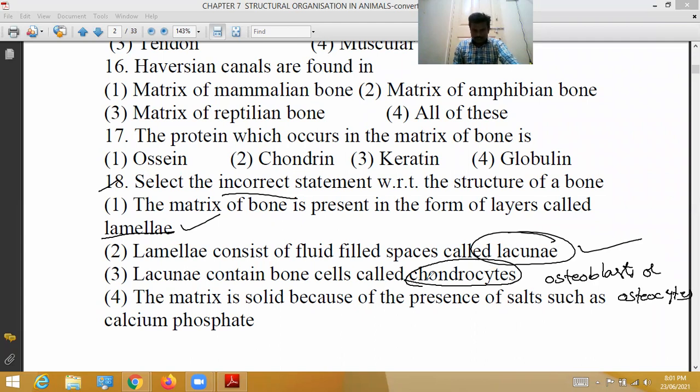Osteocytes. So chondrocytes, these are located in cartilage tissue. So that third option is the wrong option. 18th question, the incorrect statement is third. The matrix is solid because of the presence of salts such as calcium phosphate. Yes, calcium phosphate. Due to this, it is solid. So fourth option is correct.